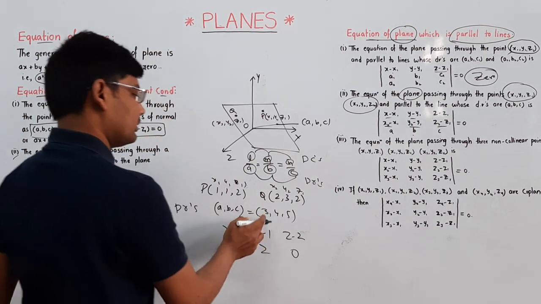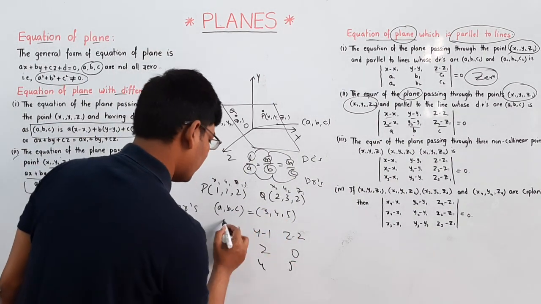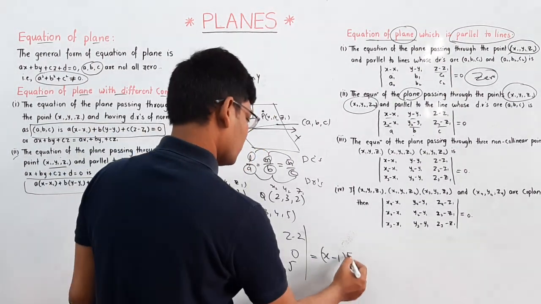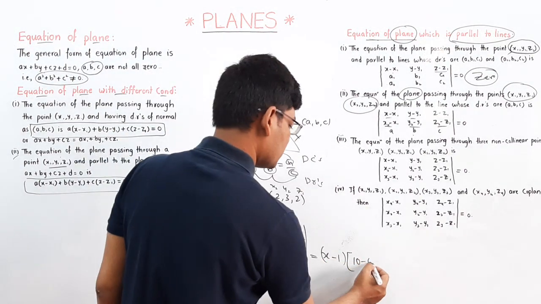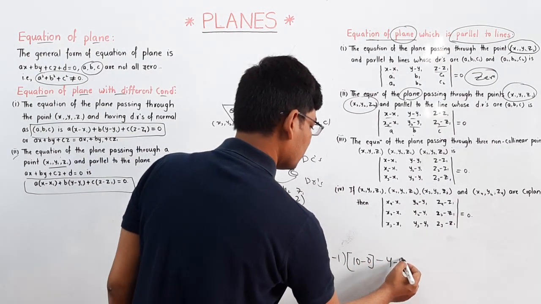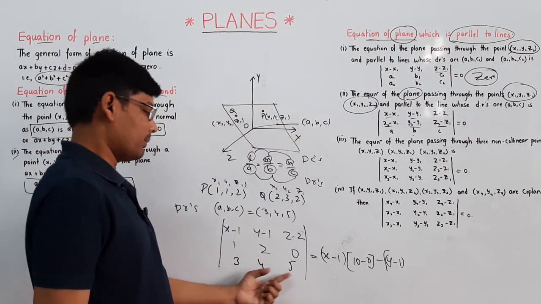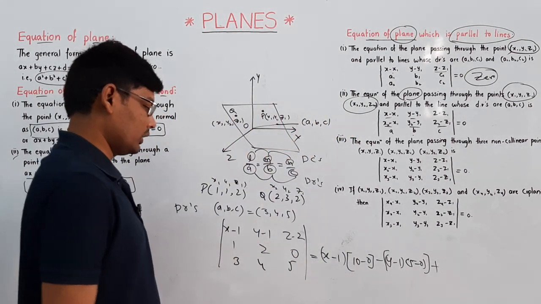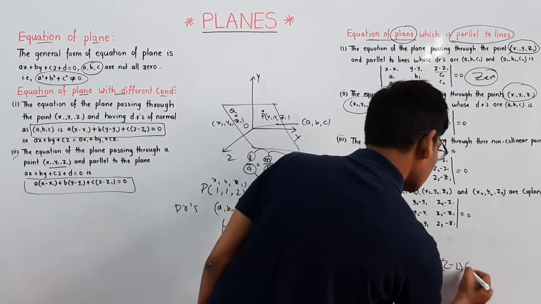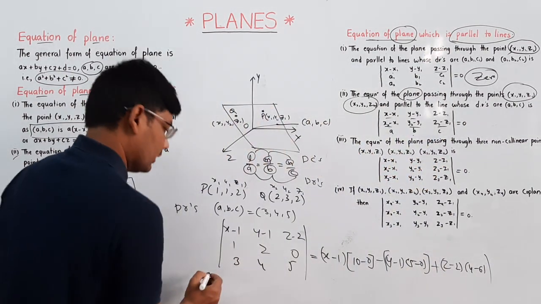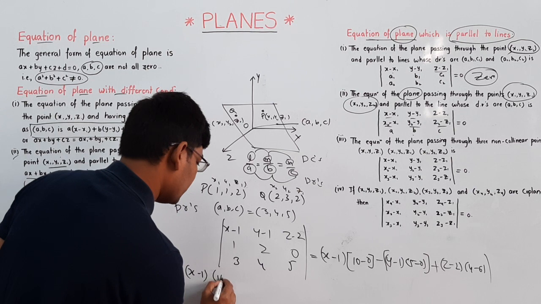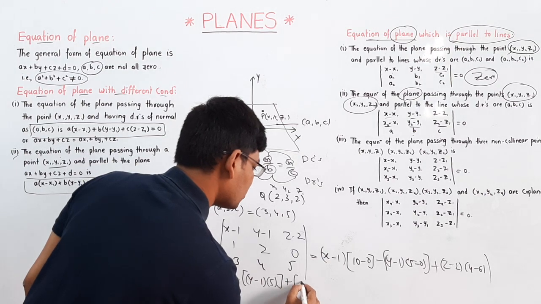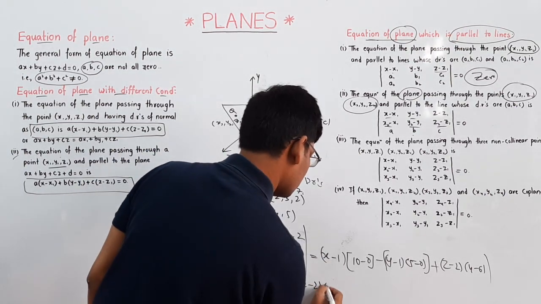And the A, B, C values are 3, 4, 5. Let's substitute 3, 4, 5 and find the determinant for this one. x minus 1 into 2 times 5 is 10 minus 0, 10 minus 0. Next, y minus 1 into 5 minus 0, 5 minus 0. Next plus z minus 2 into 4 minus 6, z minus 2 into 4 minus 6. x minus 1 into 10 minus y minus 1 into 5 plus z minus 2 into minus 2, z minus 2 into minus 2.